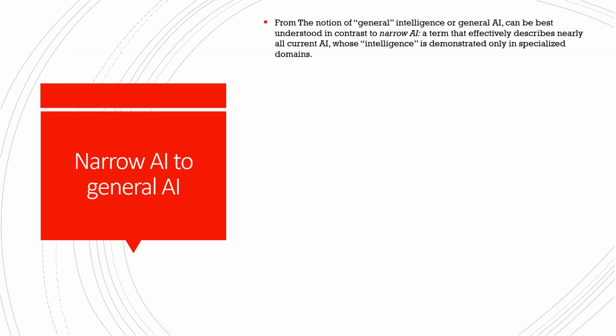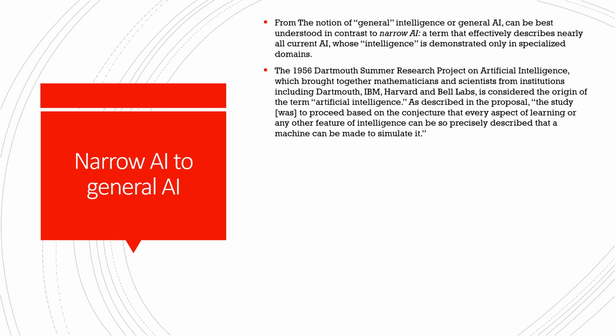So friends, now we will see what is narrow AI and general AI. The notion of general intelligence or general AI can be best understood in contrast to narrow AI. Whatever models we are currently mostly using, whatever AI tools, if you have noticed, are doing specific tasks. There are separate text generation models, separate mathematical models, separate models for image generation, and separate models for video generation. Those are designed in a specific way for a certain task, right?